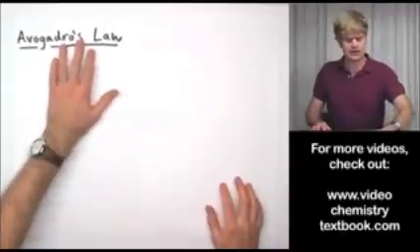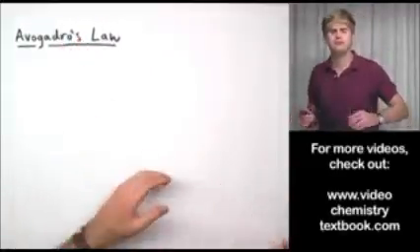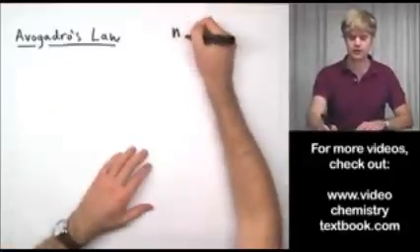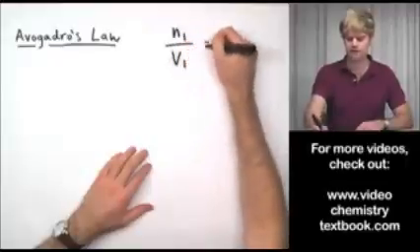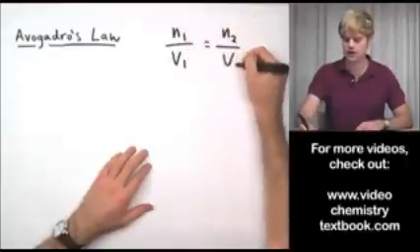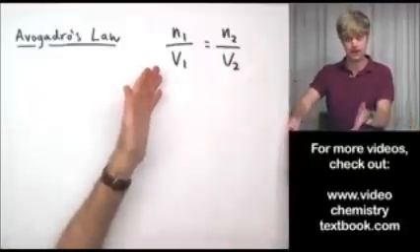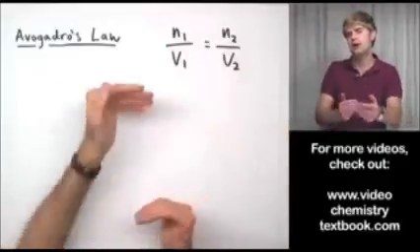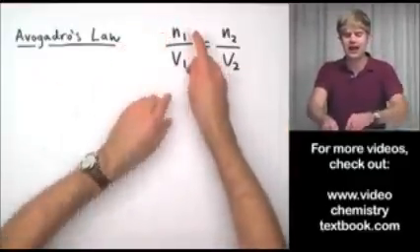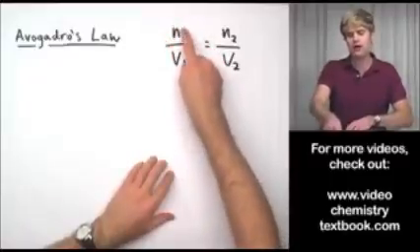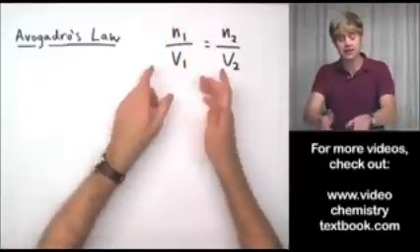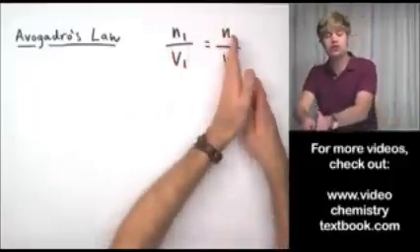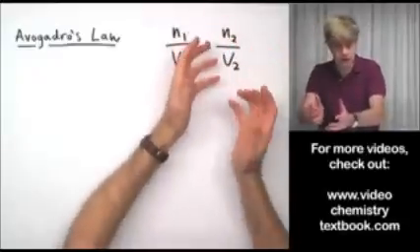Avogadro's law is used a lot for math problems. And when we talk about math problems with Avogadro's law, the form of the law that we usually use is N1 divided by V1 equals N2 divided by V2. This equation assumes that some sort of change has taken place, like the change I was talking about earlier. It assumes that I have an initial amount of gas and an initial volume, that's before the change, and then the amount of gas and the volume change after I do something to it.